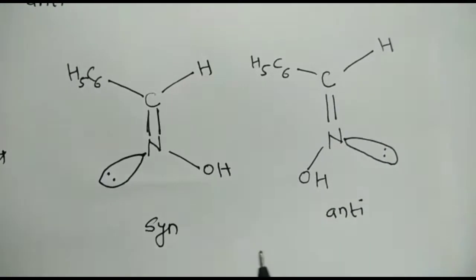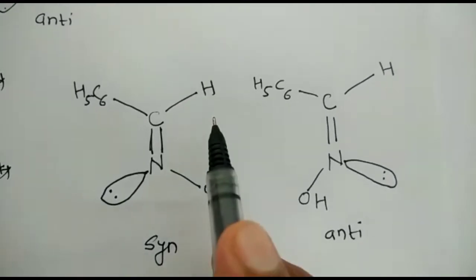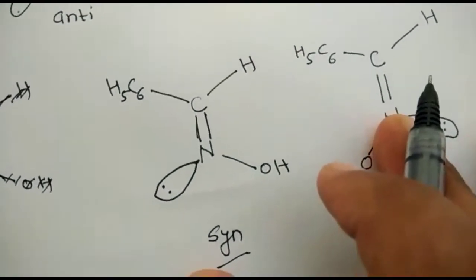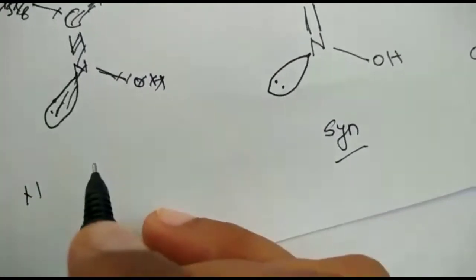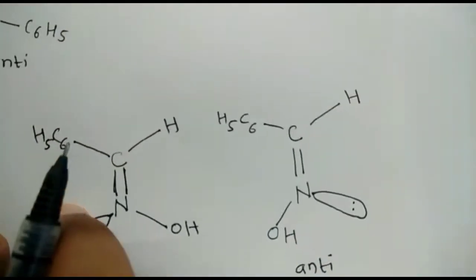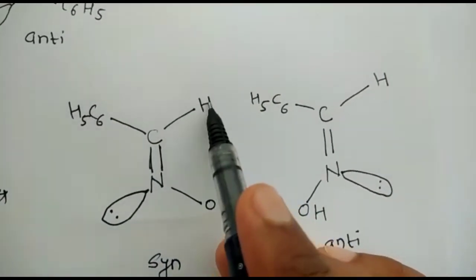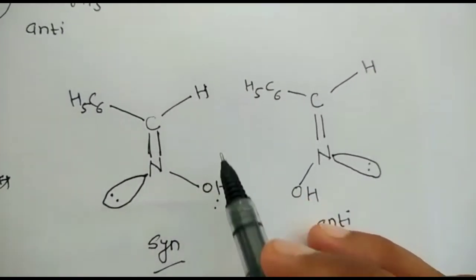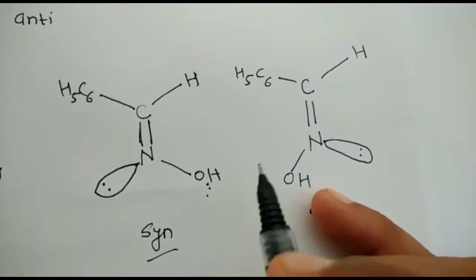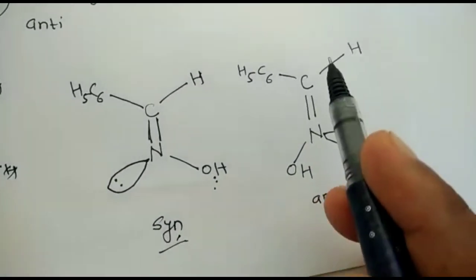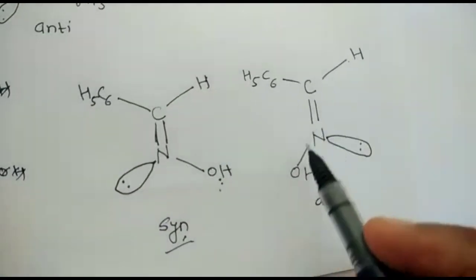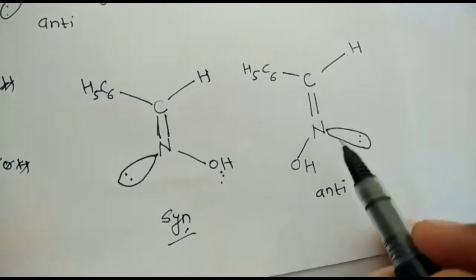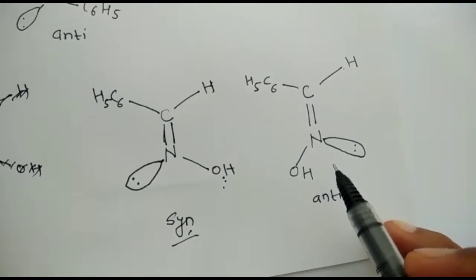Here is one condition. If the hydrogen and oxygen are present on the same side, then the condition is called syn. Just write a note. If the hydrogen and OH group are both present on the same side, then the condition is called syn. If the hydrogen and oxygen OH group are both on the opposite side, then the condition is called anti. This is one of the exceptions. So this is all about geometrical isomerism.